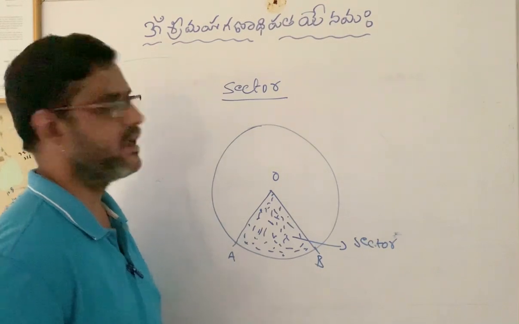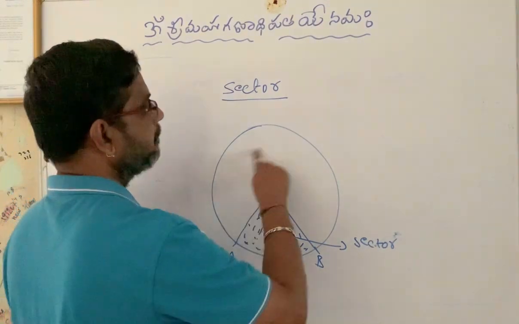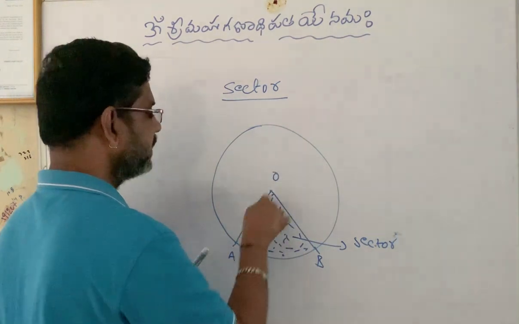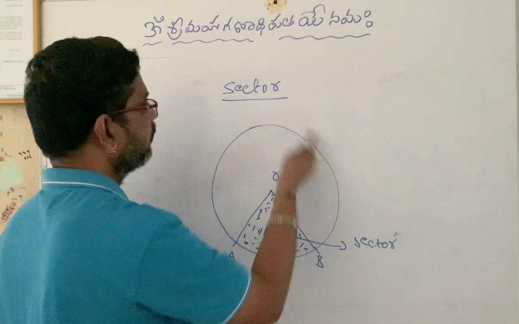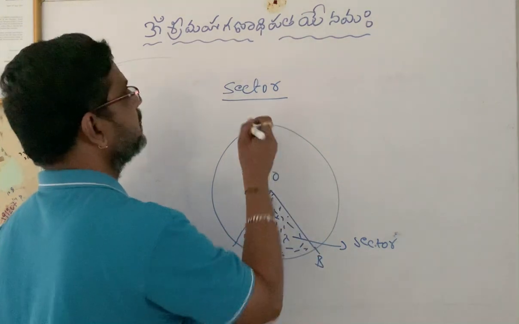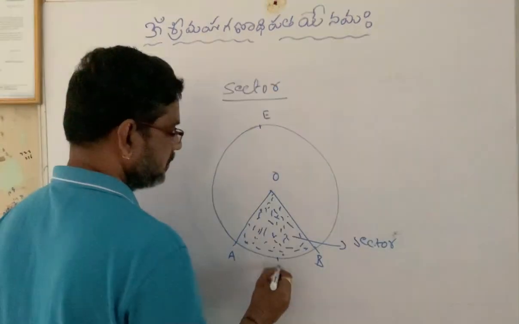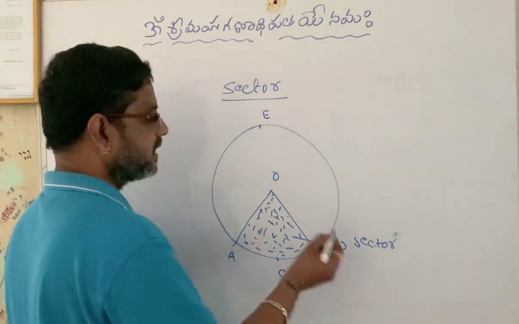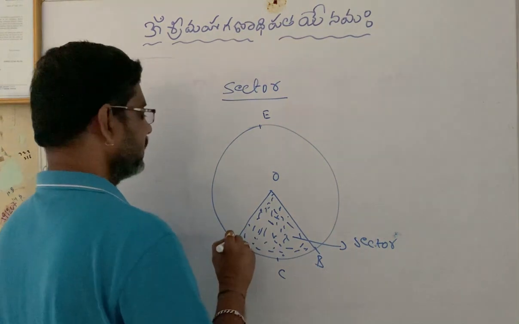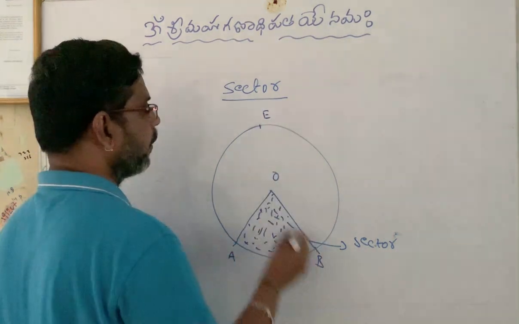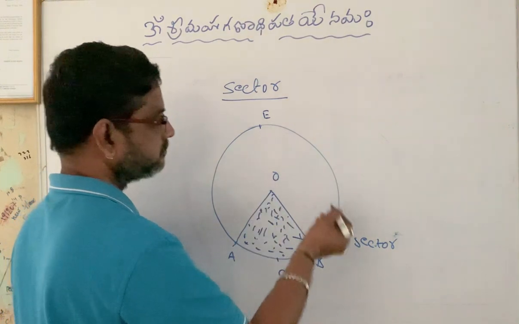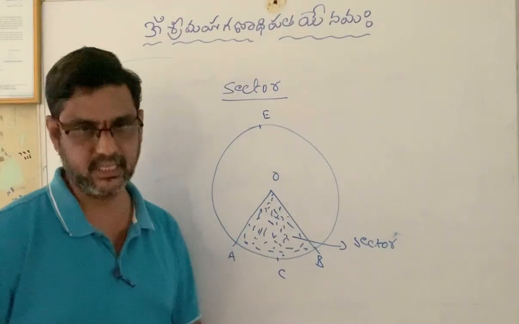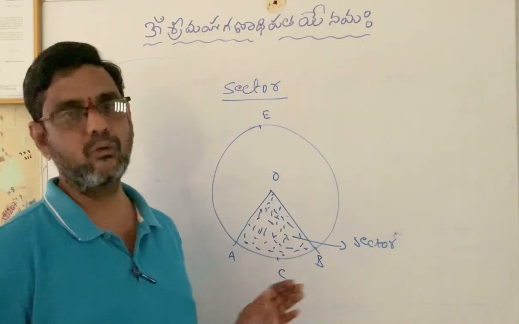This sector may be either a minor sector or a major sector. This is a major sector. This is also a region bounded by these two radii and their corresponding arc AEB. Here, sector AOBC is the minor sector and sector AEBO is the major sector. So, how to find the area of a sector? That was the next concept.